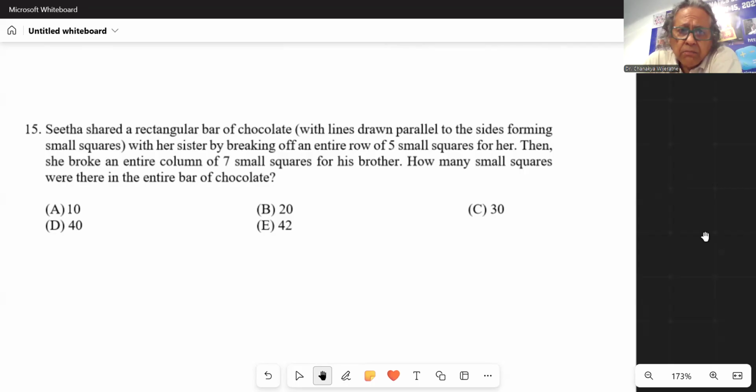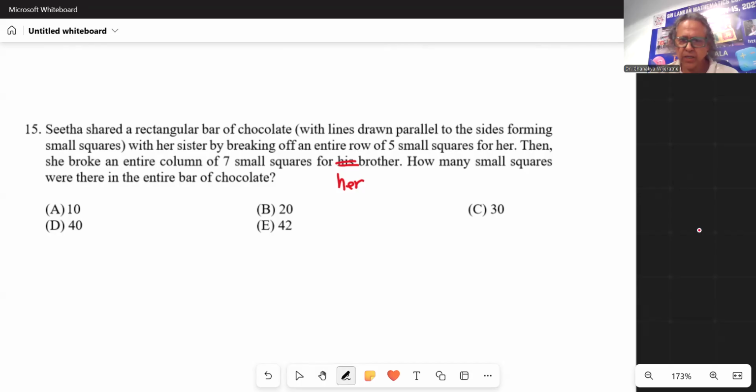With her sister by breaking off an entire row of 5 small squares. Then she broke an entire column of 7 small squares for his brother. So there's a small mistake, it has to be for her brother. How many small squares were there in the entire bar of chocolate?